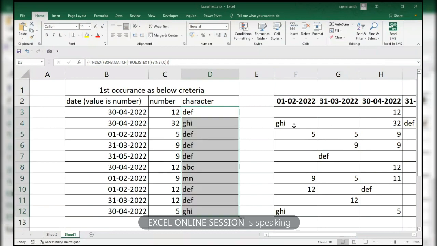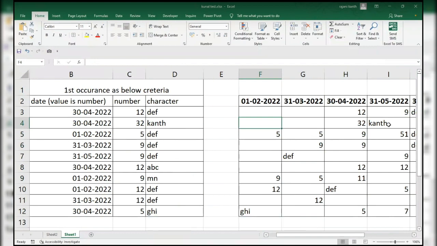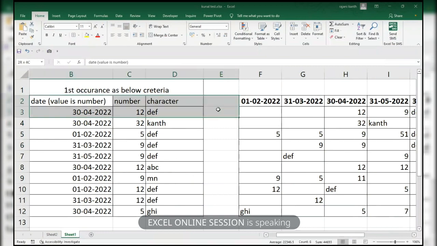See GHI; if I delete it, it will pick up DEF. I'll change DEF to something else and delete this one, so it picks up this. That is the first occurrence of a character value. This is the solution for the file I posted in the group.